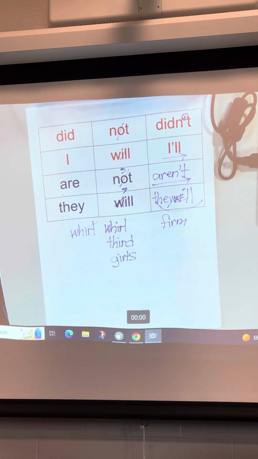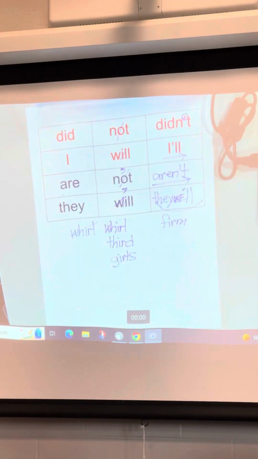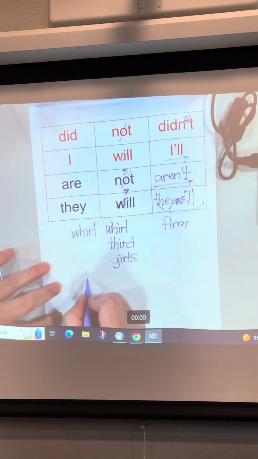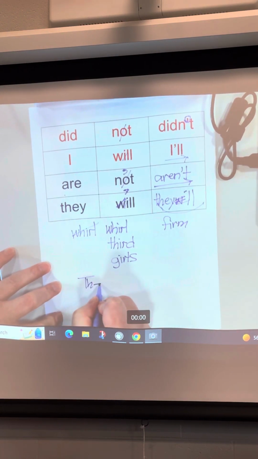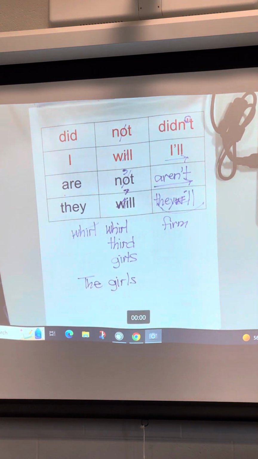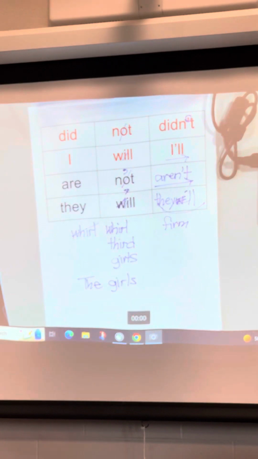The first part is the girls. What's the first part? The girls. Go ahead and say those words as you write them. The girls. Remember to start with a capital letter, children. Again, I'm walking around giving stars to students for writing the girls correctly.